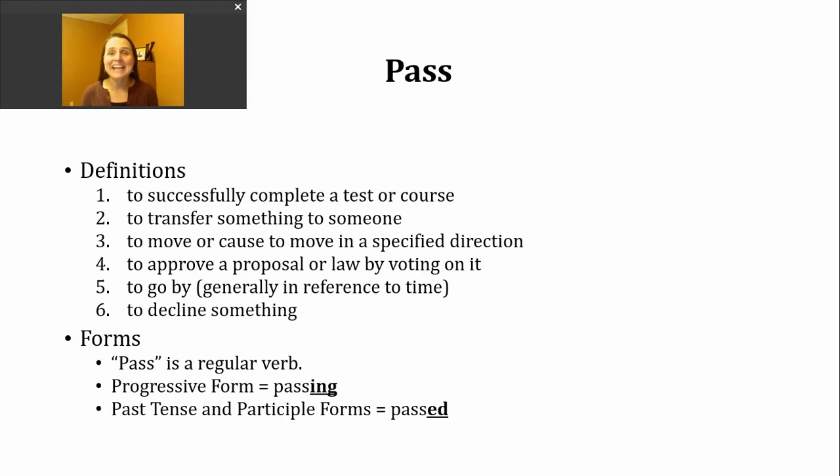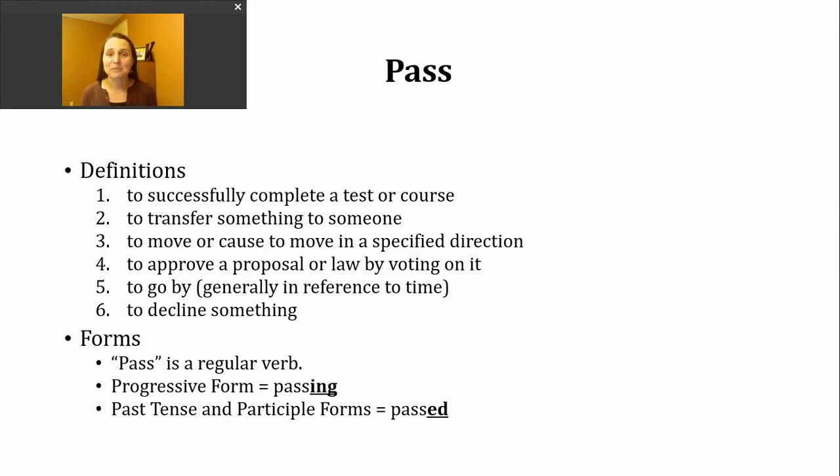A fifth way you might hear the verb pass used is to mean to go by. And generally, when we use this meaning for the verb pass, you're going to have a subject of time. So we're talking about how quickly time is passing by, or maybe how quickly it isn't.